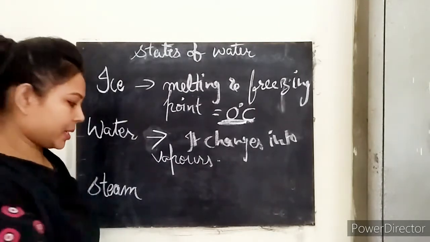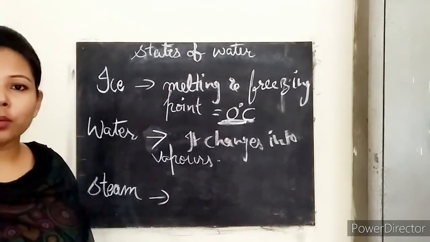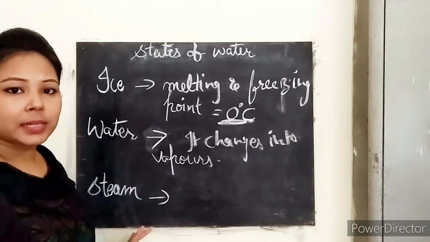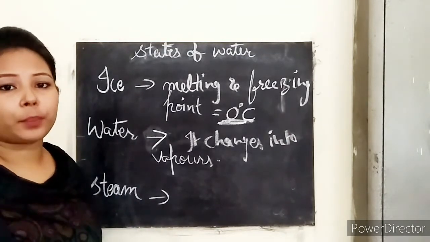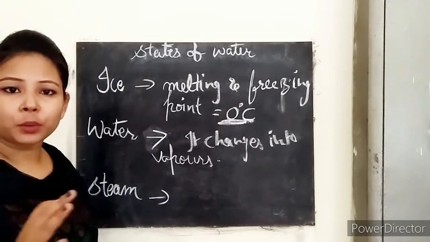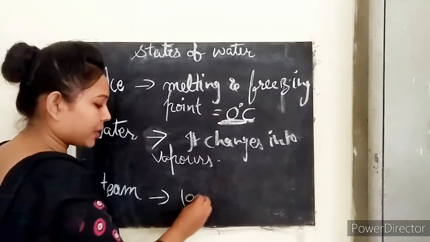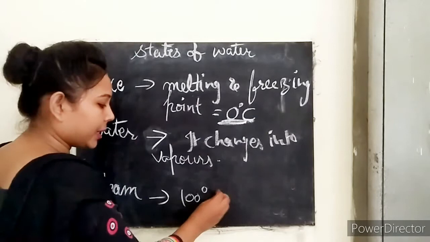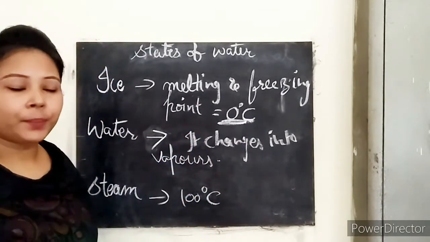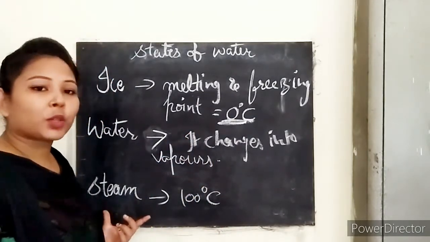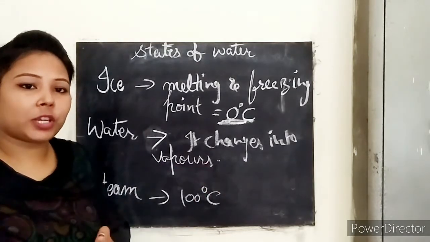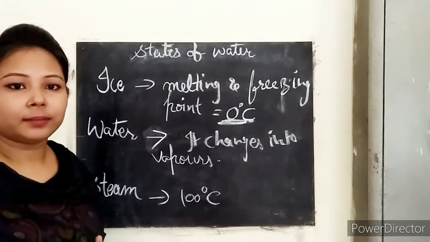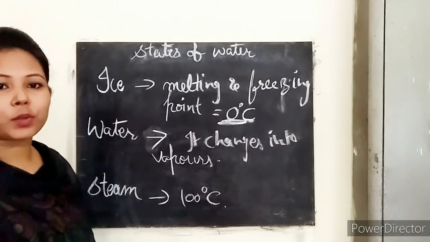Next we have steam. So how does water change into steam? First of all, it needs 100 degrees Celsius of temperature to change water into steam. So what temperature does it require? Yes, 100 degrees Celsius. Clear? And through the condensation process, steam can change back into water. Clear? So these were the three states of water.